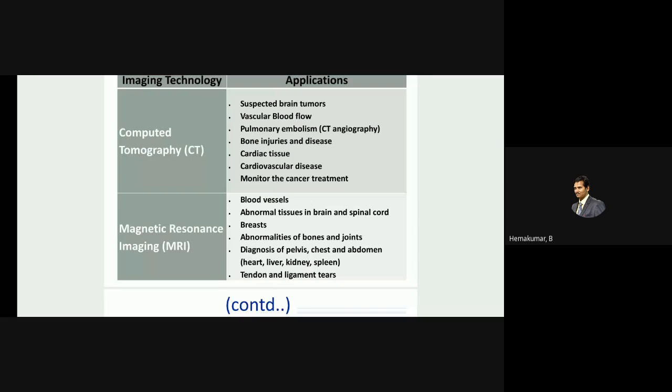It is also used for bone injuries. Since it is like your X-ray, it differentiates between your hard tissues and your soft tissues. So this could be used to detect bone defects and bone fractures, something like that. And also, the CT could be used to detect blood clots and tumors, because these tumors become very hard and become opaque to the CT rays. Whenever the CT rays try to penetrate, it won't allow that. These blood clots and tumors act like the bone also.